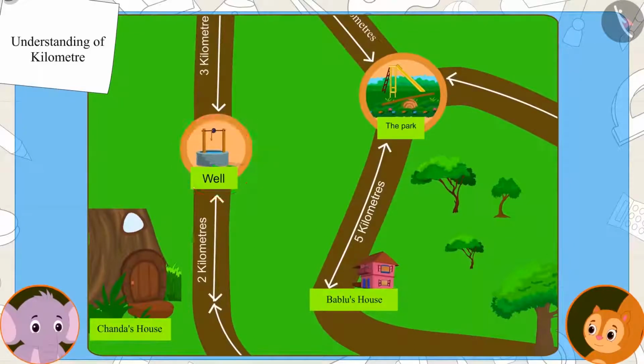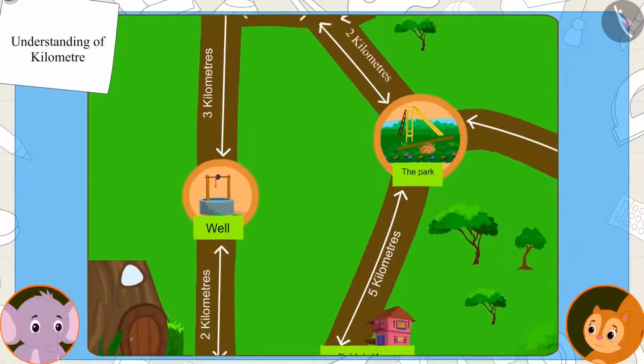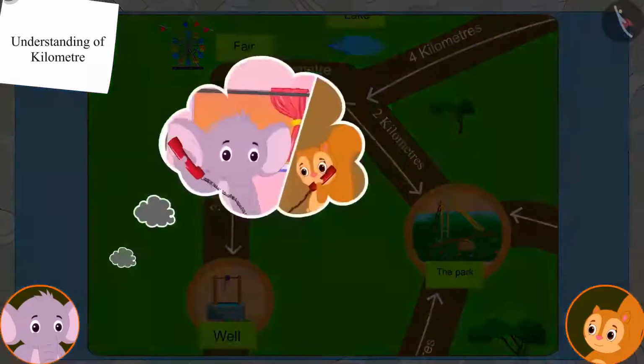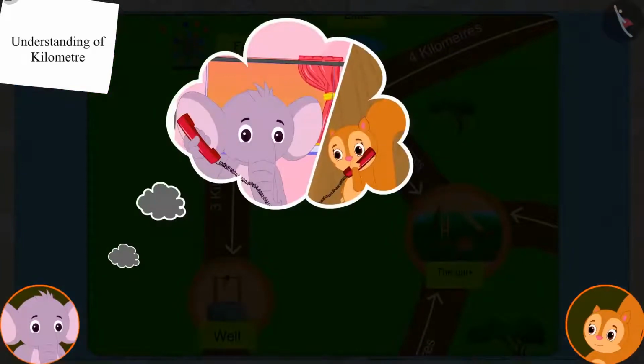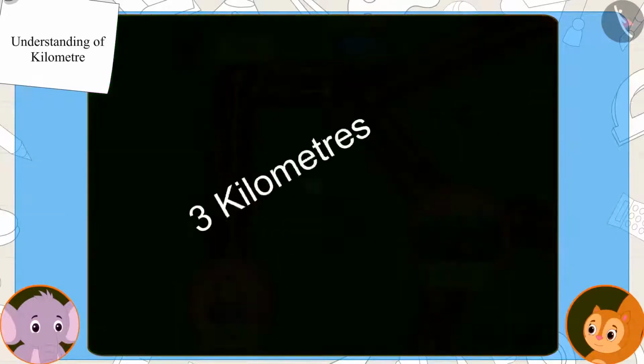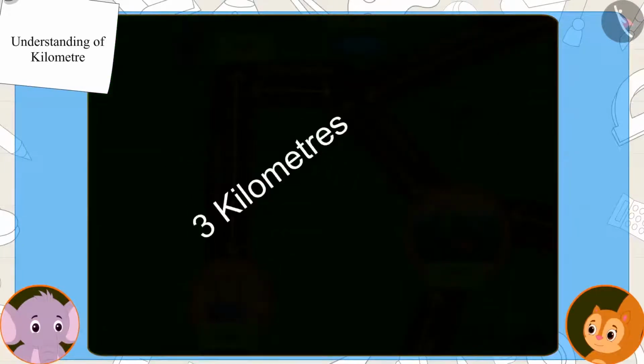And first, we will go to the fair. As I told you on the phone yesterday, you can see the distance from here to the fair on the map. See, the distance is written on the map as 3 kilometers.